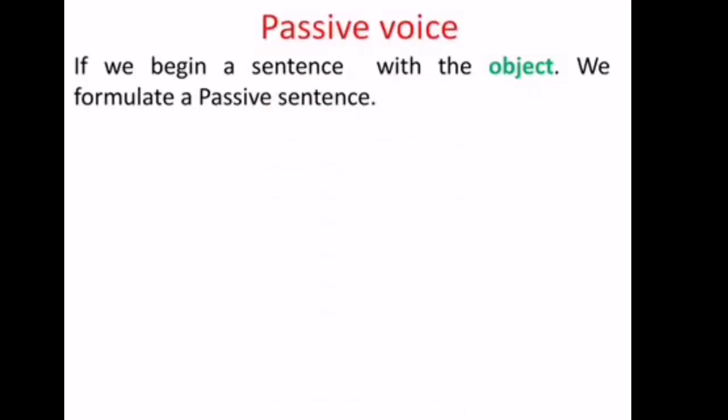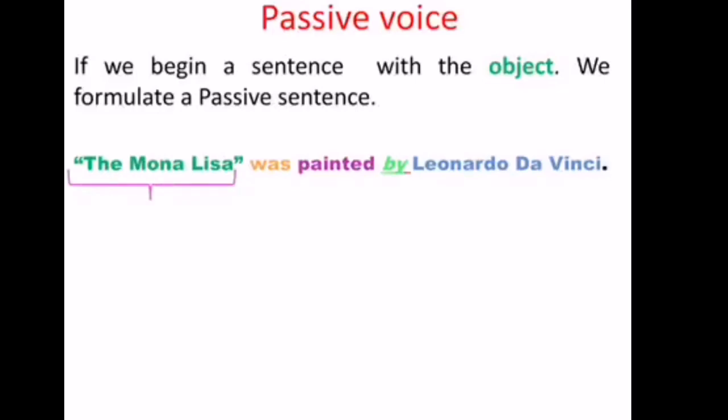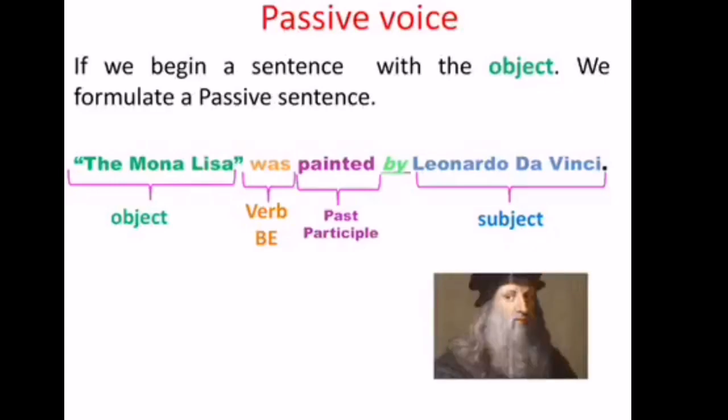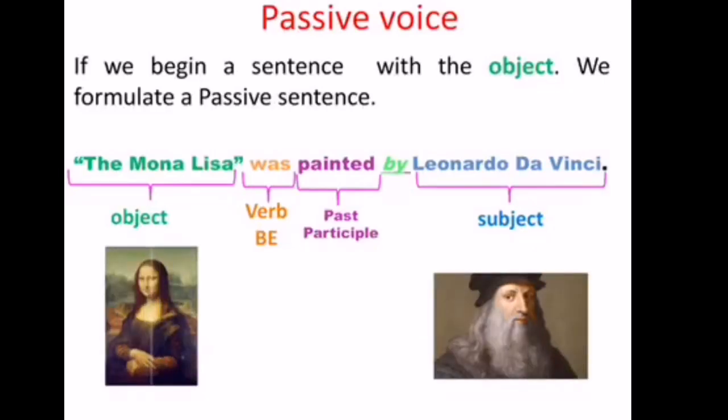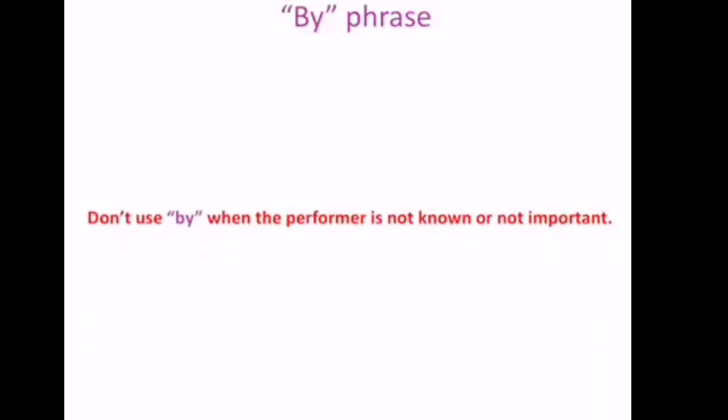Now, if we begin a sentence with the object, we formulate a passive sentence. So with the object, the Mona Lisa was, in this case we need to use a form of verb to be, painted, the main verb in the past participle form, and by Leonardo da Vinci, that is our subject. Okay, most of the time we just make the passive voice to emphasize the object rather than the subject. Now, when to use the by phrase?